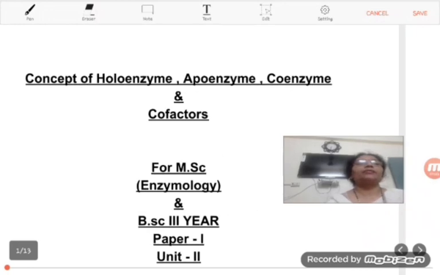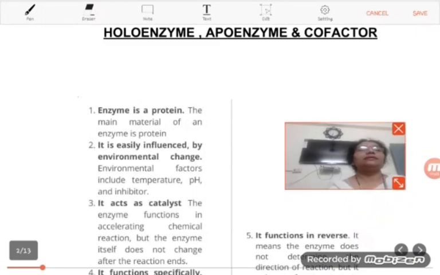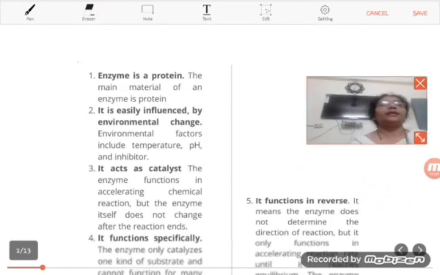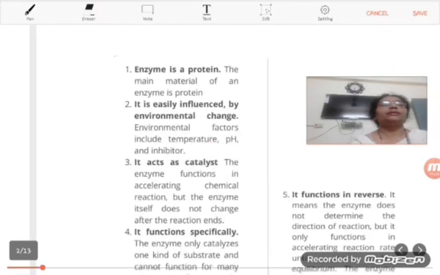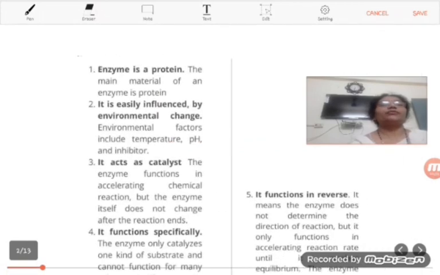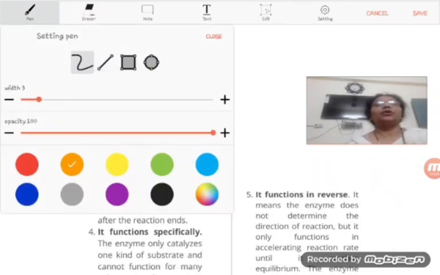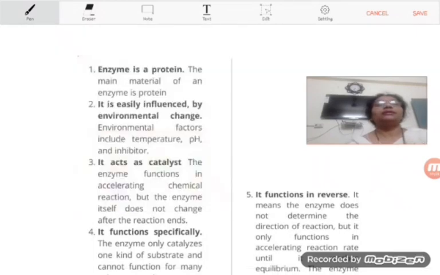Students, before starting this topic, I would like to let you know the characteristics of enzymes. As we all know, all enzymes are protein, which means the main material of an enzyme is protein.